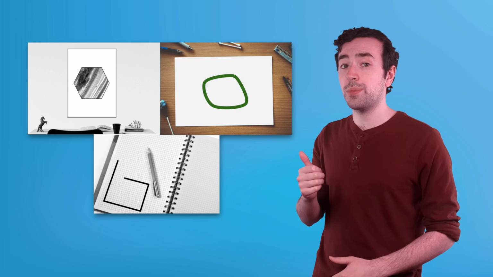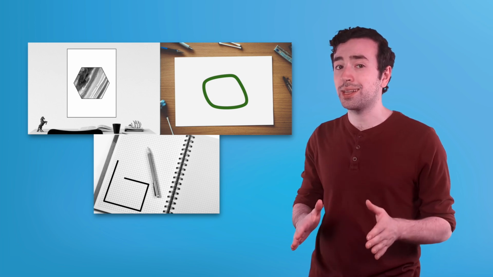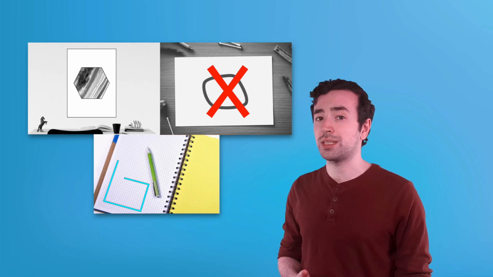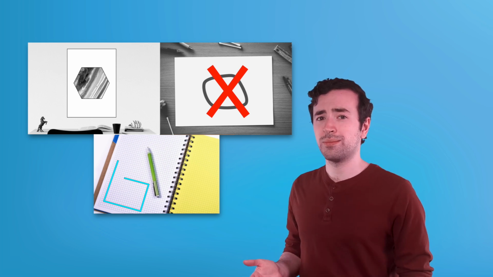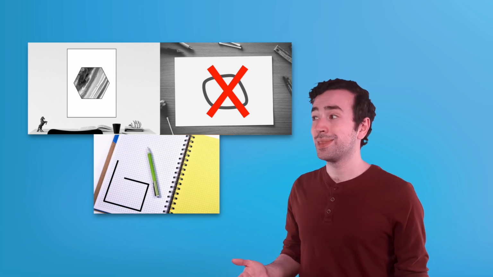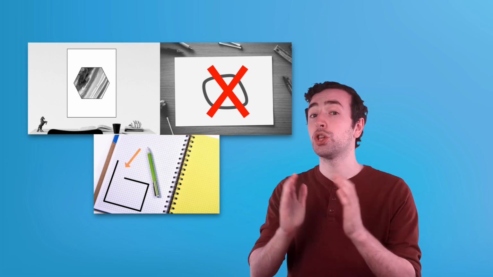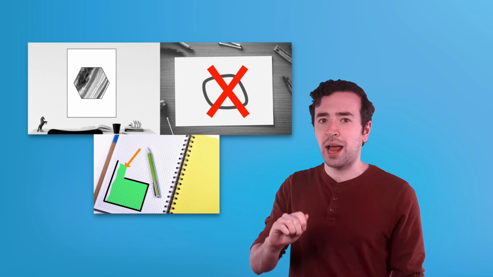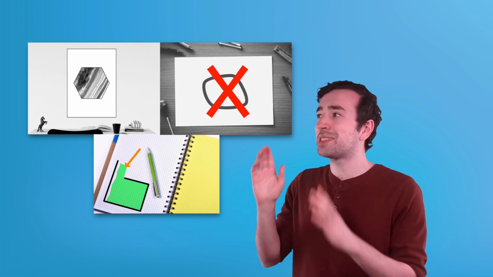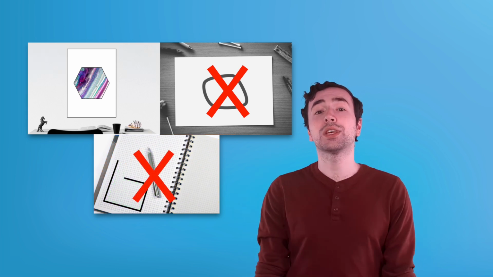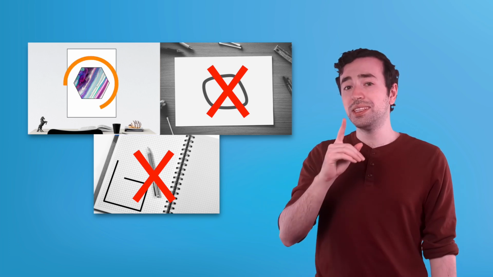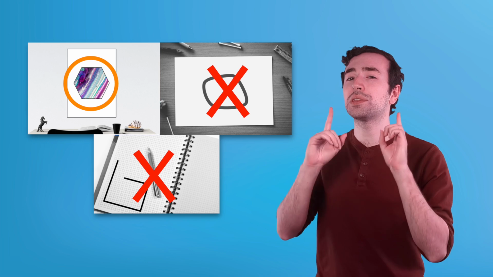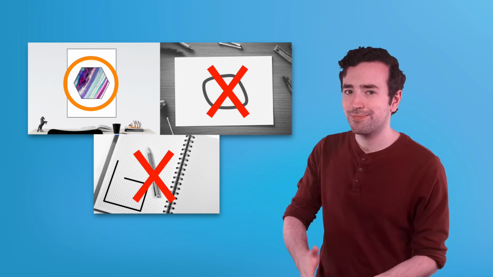This curvy shape does not have straight sides, so it's not a polygon. This drawing does have straight sides, but it's not a polygon. Why isn't it? This isn't a polygon because it isn't closed. See this opening here? If I were coloring this in, I wouldn't know when to stop coloring because it's missing a boundary. That leaves us with this hexagon. This is a closed figure or shape, and it has straight sides, so this is a polygon.